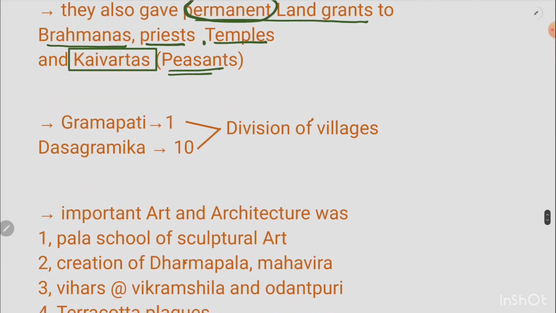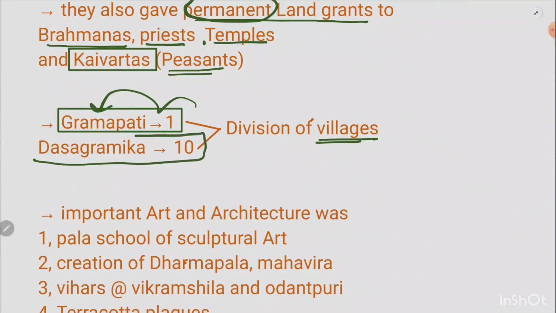Also, the division of land is very important in terms of the Pala period, because the land was divided in terms of villages, and these villages were divided in only two terms. One was gramapati, which included one village, and its head was known as gramapati. The other was dasa gramika, a person who headed 10 villages. So the head of 10 villages was known as dasa gramika, and the gramapati was the person who headed one village. These were the names given to the heads of the villages.